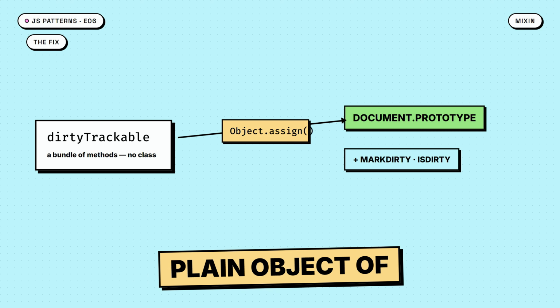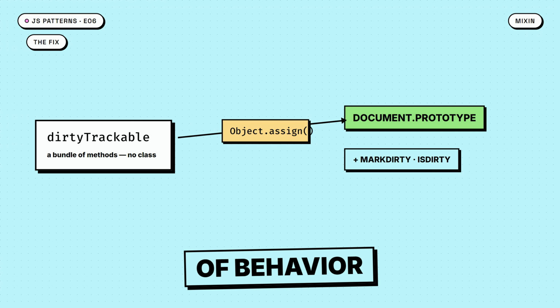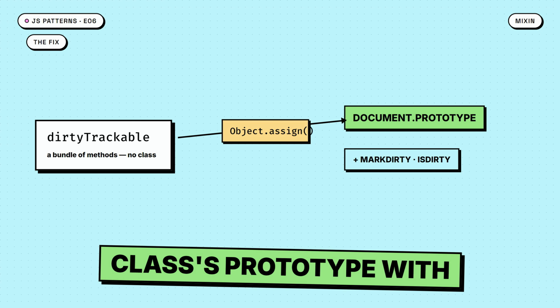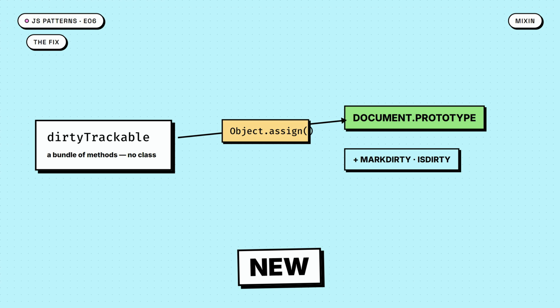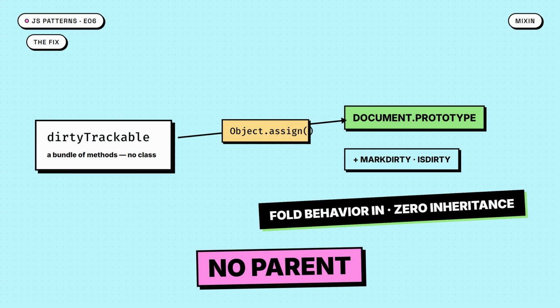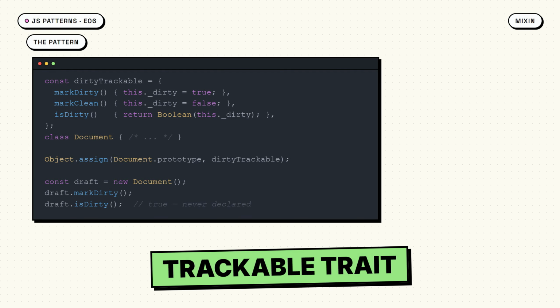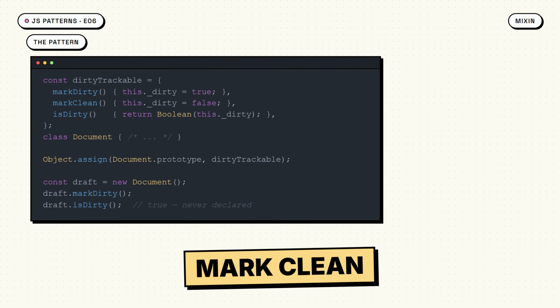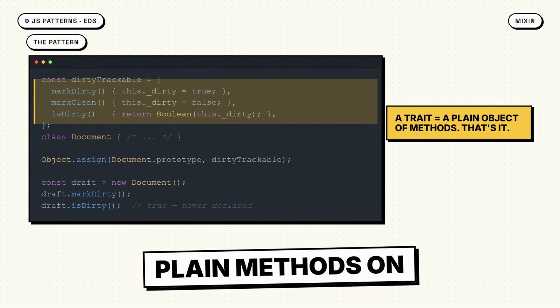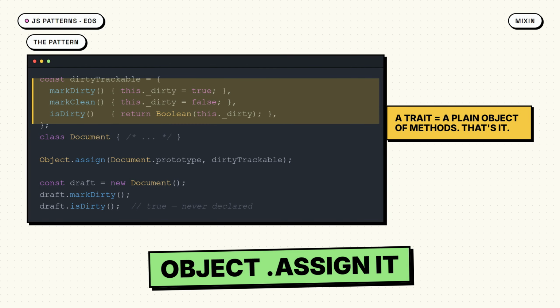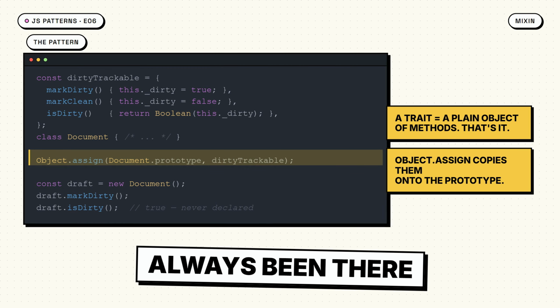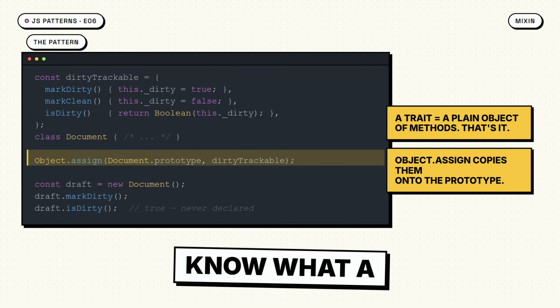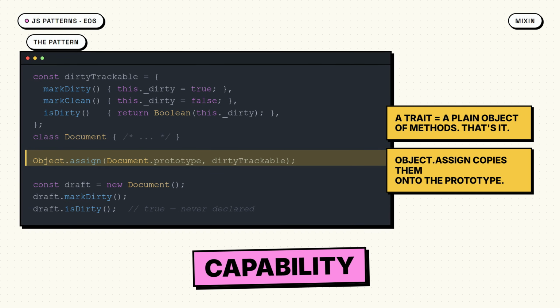A Mixin skips inheritance entirely. It's just a plain object of methods, a bundle of behavior, and you fold it onto a class's prototype with Object.assign. One line, and the class can do something new. No chain, no parent. Here's a dirtyTrackable trait. Mark dirty, mark clean, is dirty, plain methods on an object. Object.assign it onto document's prototype, and every document gets them, as if they'd always been there. The trait doesn't know what a document is, it just adds capability.